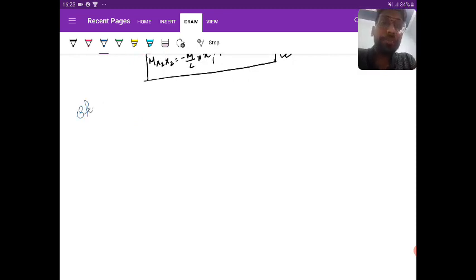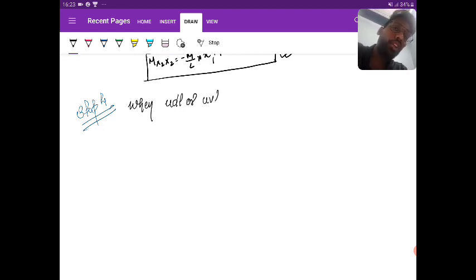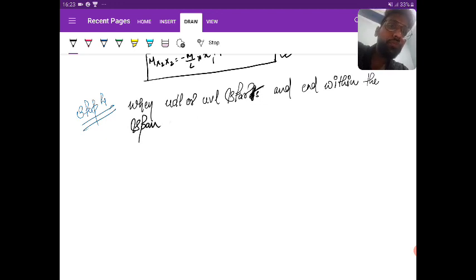Next, we are looking at step number 4. Step number 4 is when the UDL or UVL starts and ends within the span of the beam.